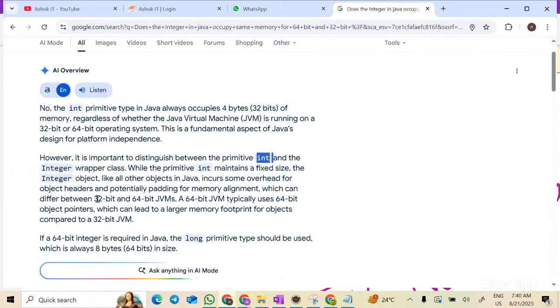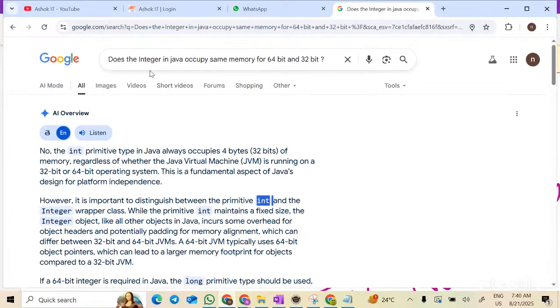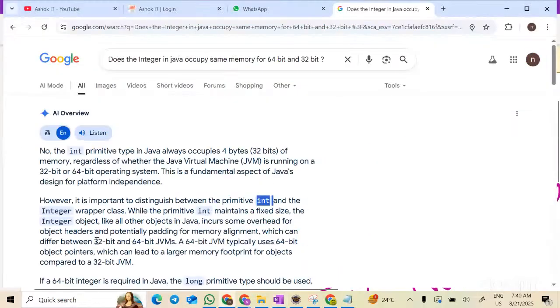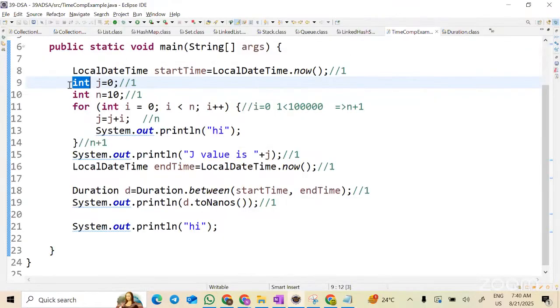So that means now see, I'm not talking about a primitive int. I'm talking about a capital Integer. You have written int here, but I'm talking about a capital Integer. It's a wrapper class. So wrapper classes will occupy memory based on the operating system. Correct? Now, I say capital Integer here, so what happens in Java? Auto-boxing will happen automatically, correct? A small int will be converted into a capital Integer, right?